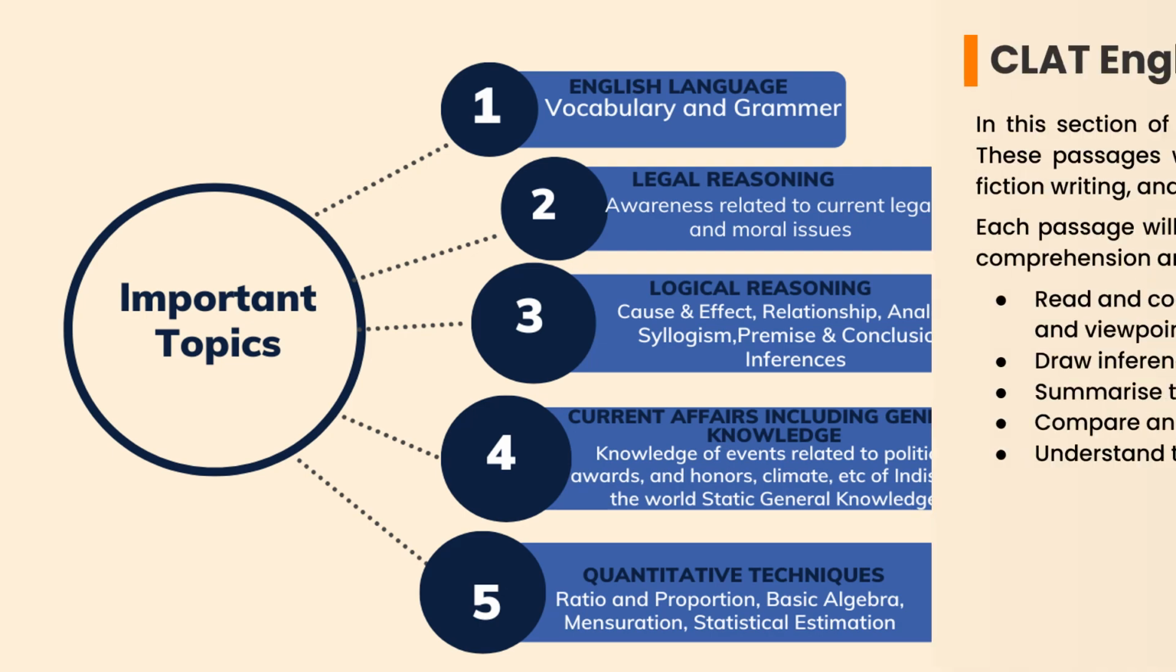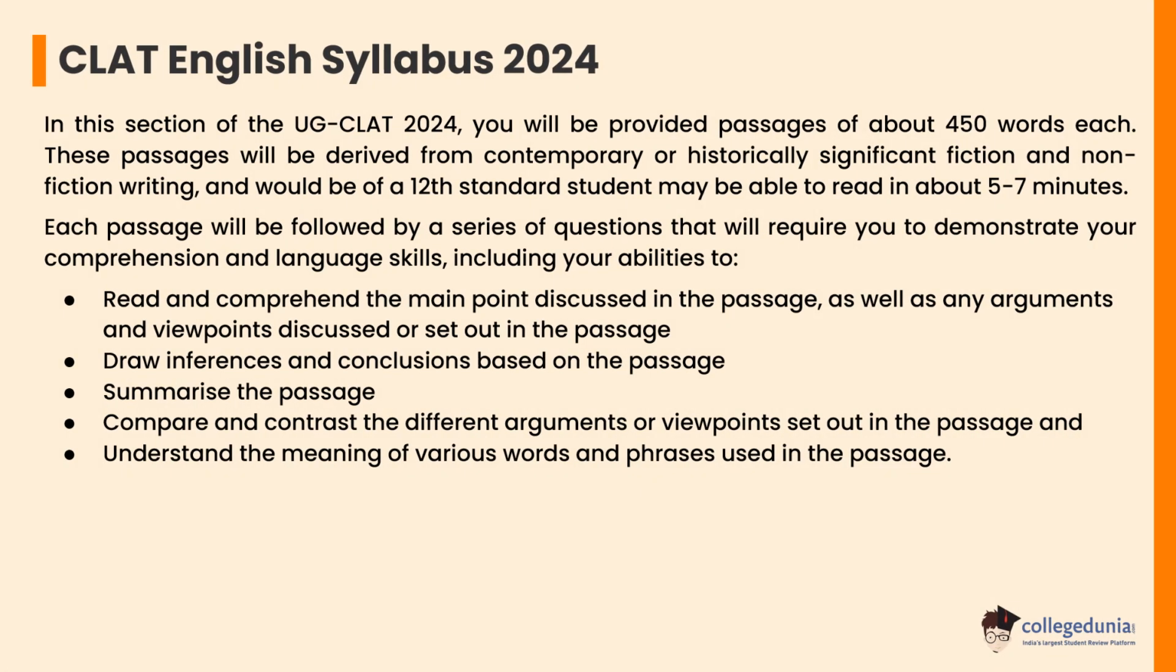Let's check the CLAT English Syllabus 2024. In this section of the UG CLAT 2024, you will be provided passages of about 450 words each. These passages will be derived from contemporary or historically significant fiction and non-fiction writing, and would be of a 12th standard level that a student may be able to read in about 5 to 7 minutes.